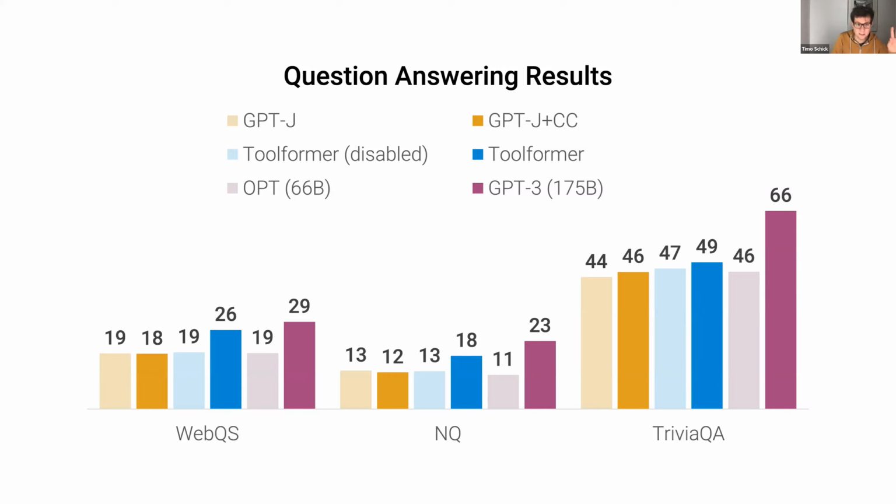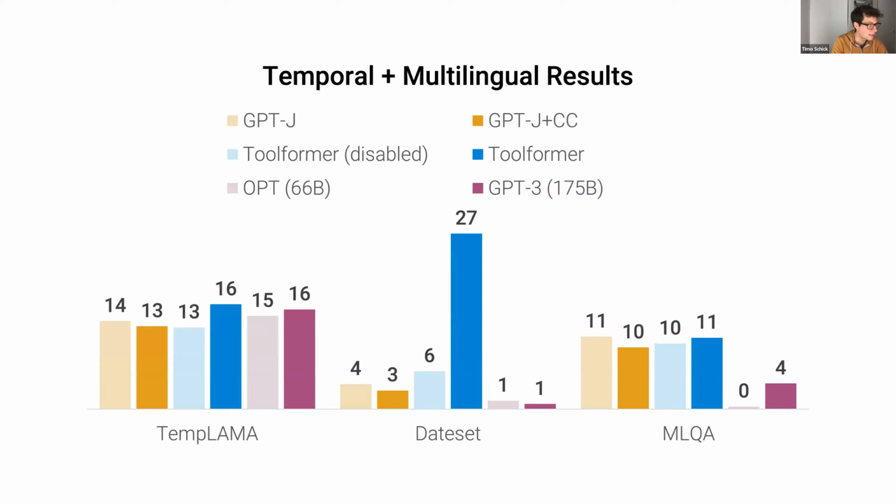All right, one more of these slides, one more set of results I want to show before we can move on to something else, is this here. We have two missing tools that we didn't look at yet. One of them is our calendar. The other one is our machine translation system.